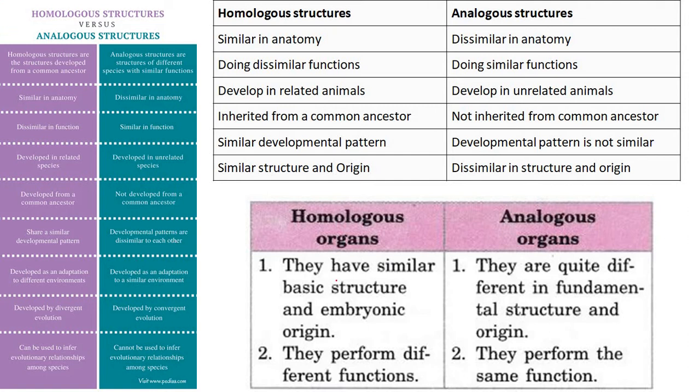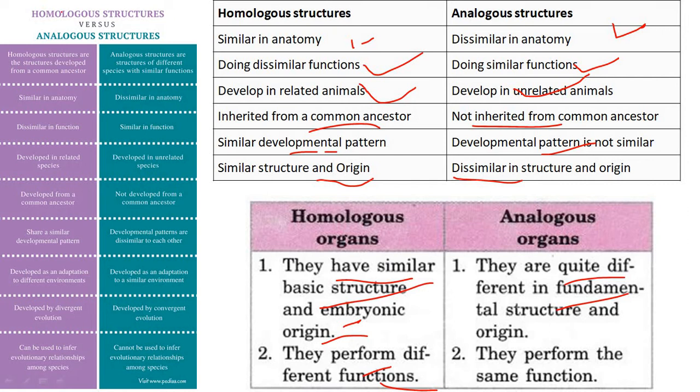So let's say this: they have similar basic structure and embryonic origin, and they are quite different in fundamental structure and origin. So they perform different functions. They perform the same function. Similar anatomy, dissimilar anatomy, doing similar functions, dissimilar functions; develop in related animals, develop in unrelated animals; inherited from common ancestor, not inherited from common ancestor; similar developmental pattern, not similar; similar structure and origin, dissimilar in structure and origin.